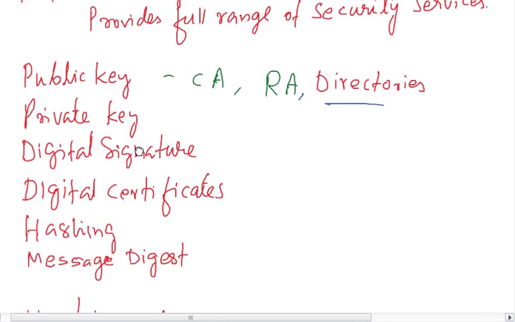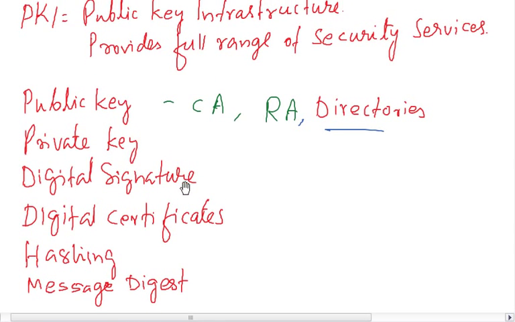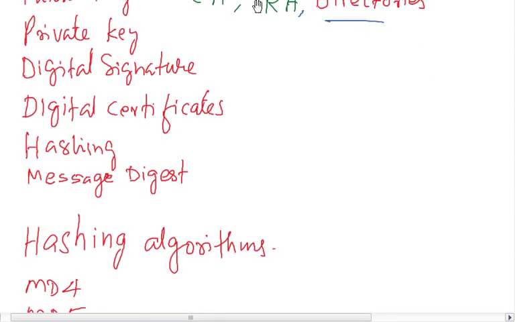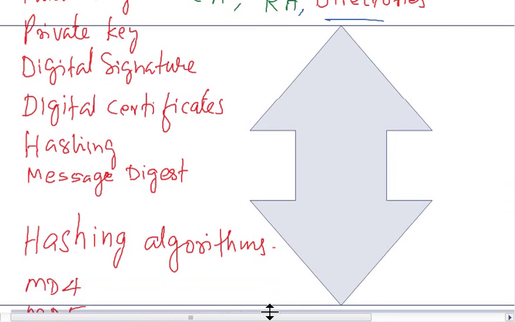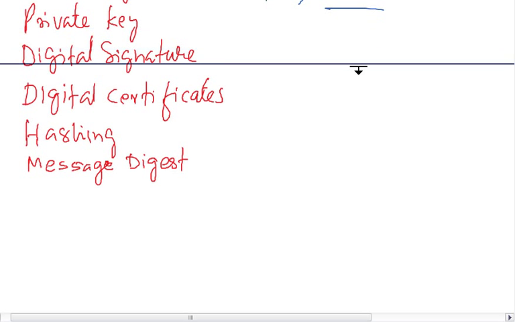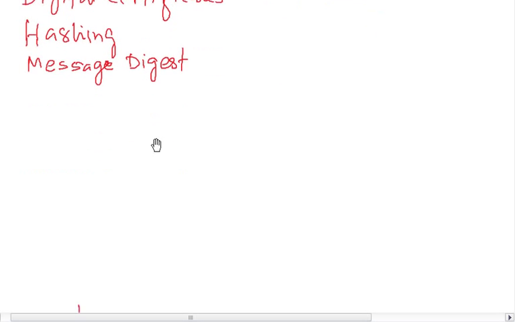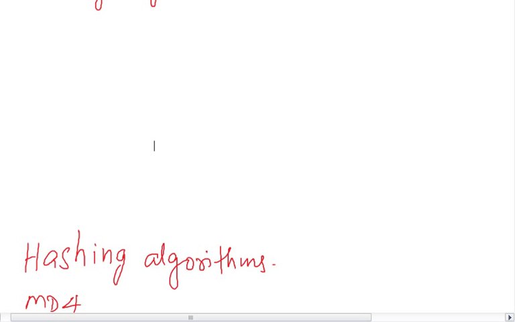So with public key infrastructure, how to provide the full range of security services, let's understand. Let us take an example of two people, say Sam and Thomas.